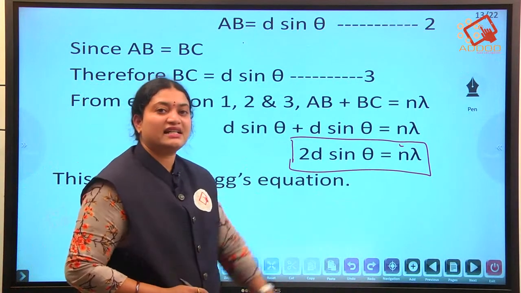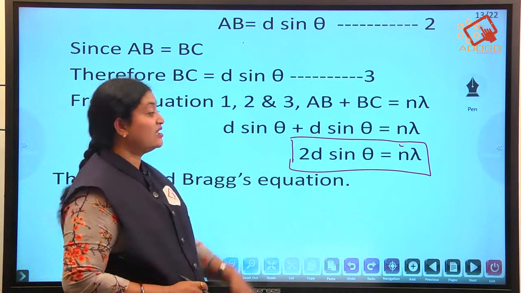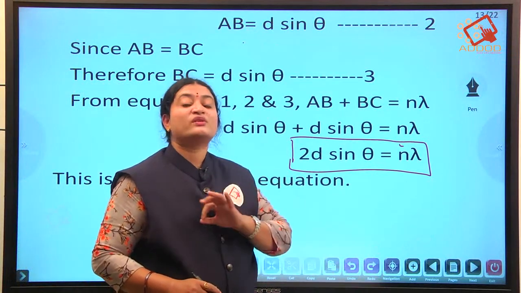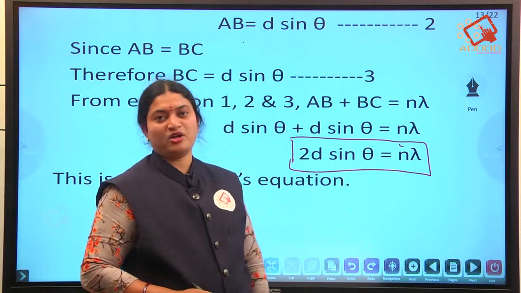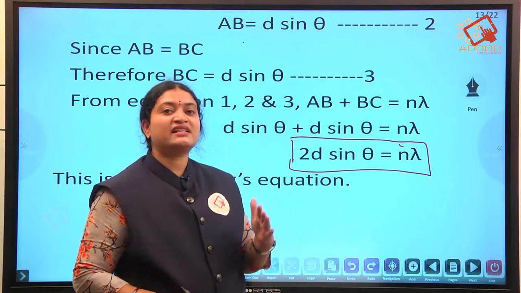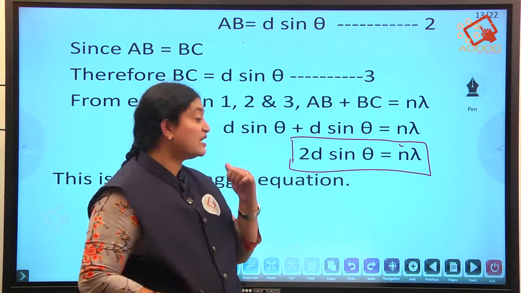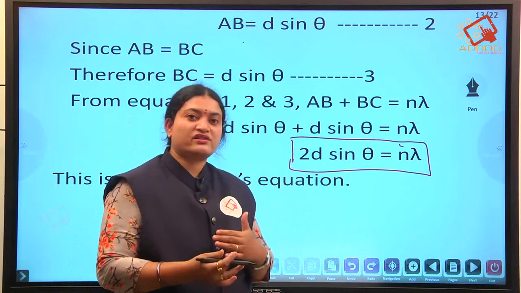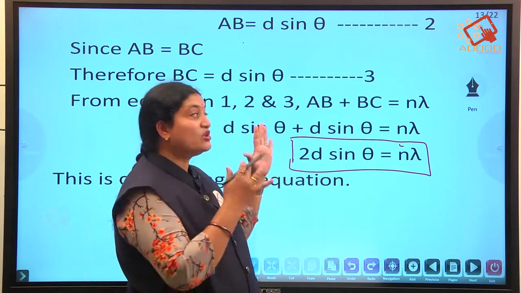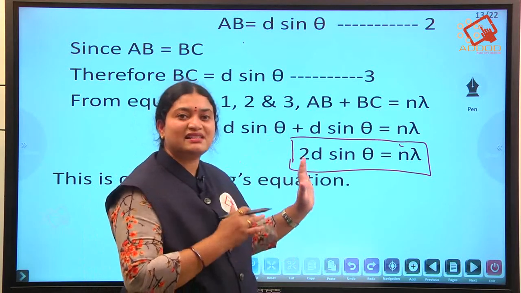This is how we have derived Bragg's equation, which is a very important question in your board exam, carrying 4 marks. Now let us see the other questions asked in your board exam, but the most frequently asked question is the Bragg's equation.